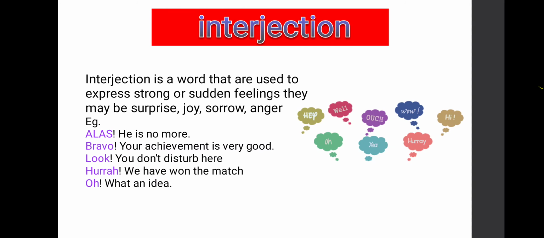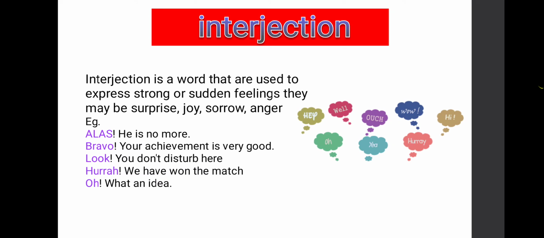Sudden feelings come automatically; for that we are not prepared. Now see, sometimes in anger also we show our sudden feelings. See here: Look, you don't disturb here. This sentence shows anger as a sudden feeling. Here, look, becomes an interjection.